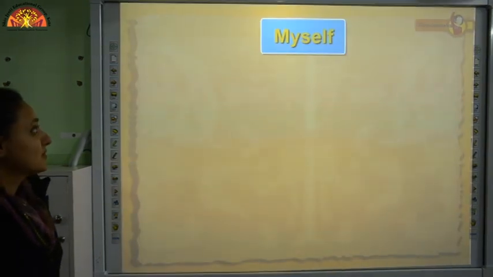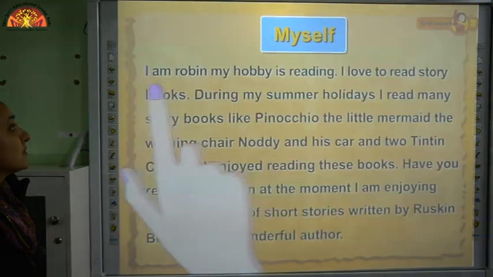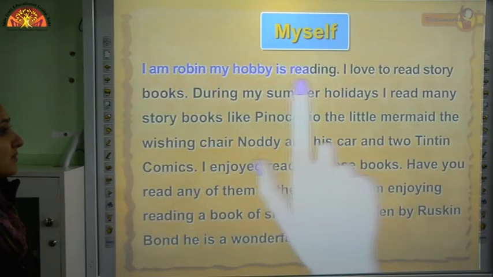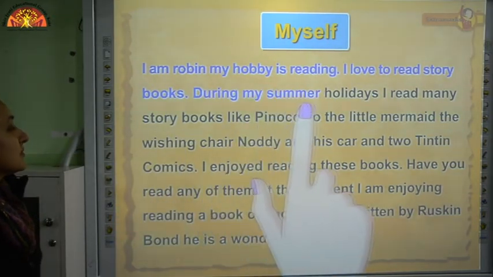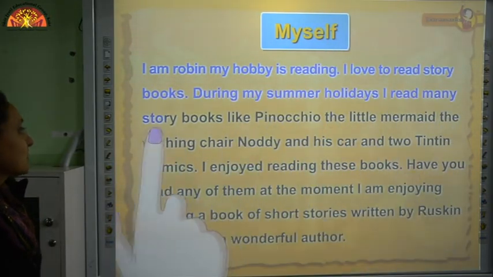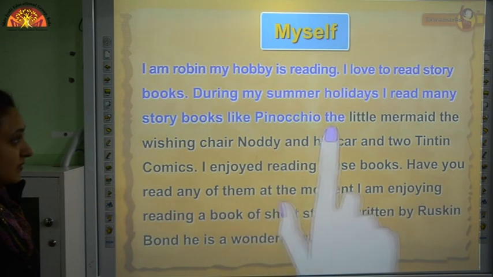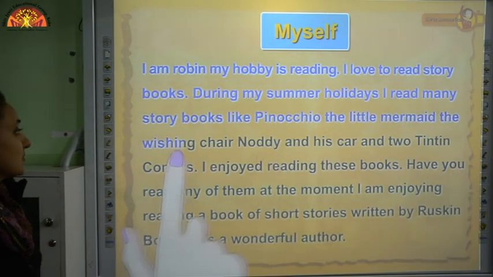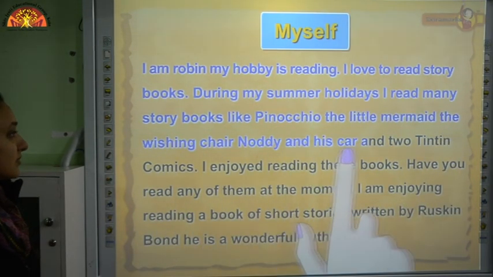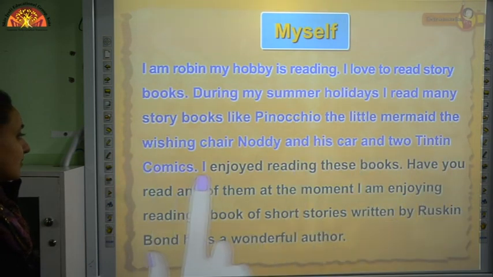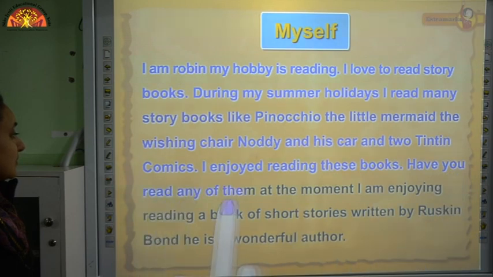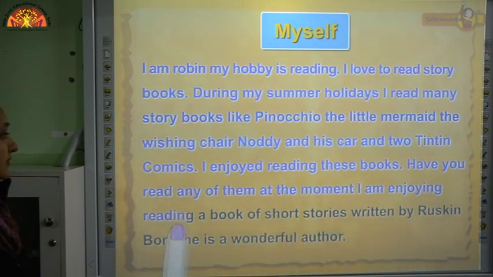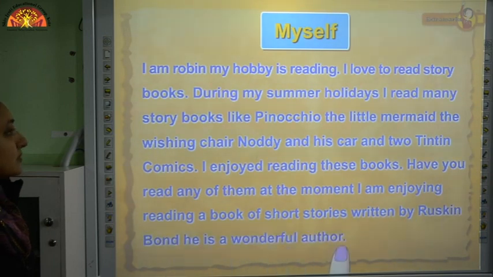This is what Robin has written. I am Robin. My hobby is reading. I love to read storybooks. During my summer holidays, I read many storybooks like Pinocchio, The Little Mermaid, The Wishing Chair, Noddy and His Car, and 2 Tintin comics. I enjoyed reading these books. Have you read any of them at the moment? I am enjoying reading a book of short stories written by Ruskin Bond. He is a wonderful author.